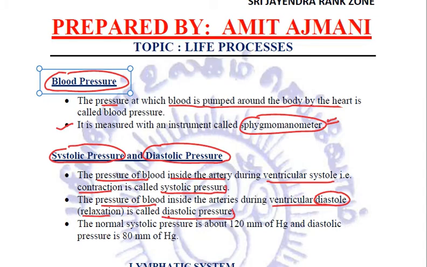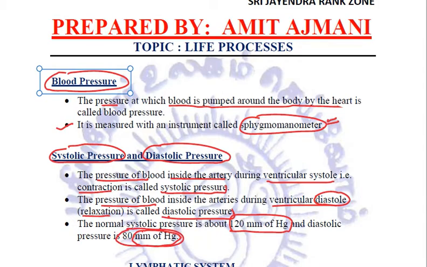And this blood pressure is measured in units millimeter of mercury. The normal systolic pressure is 120 millimeter of mercury, and the diastolic value is less, that is 80 millimeter of mercury.